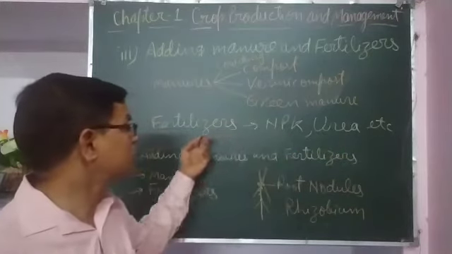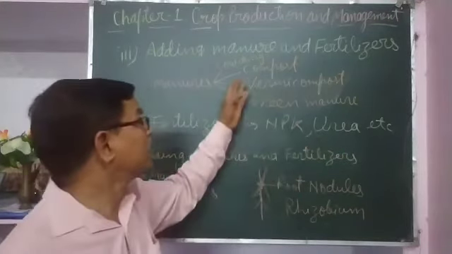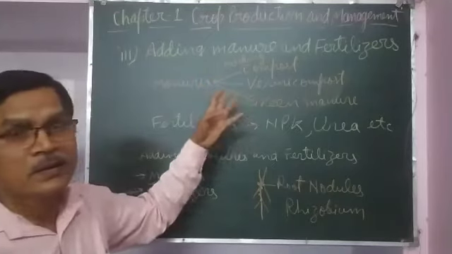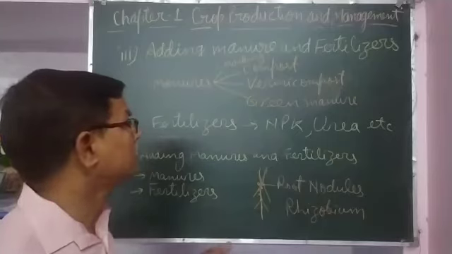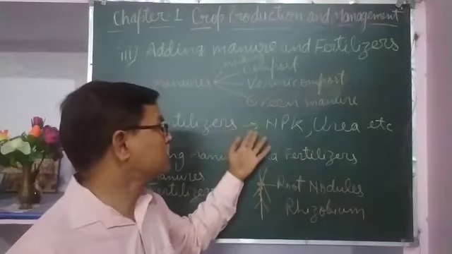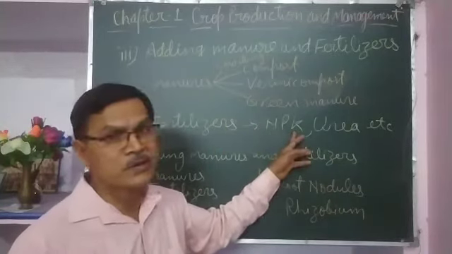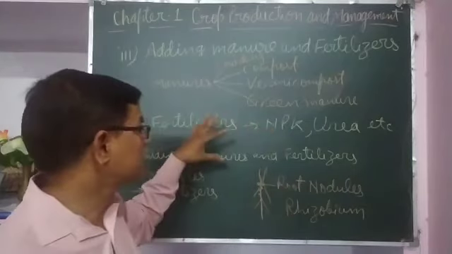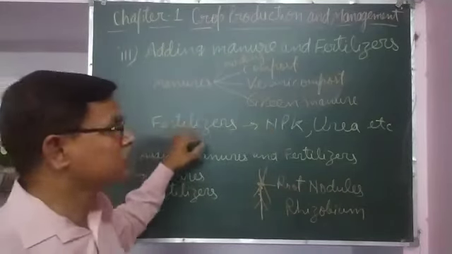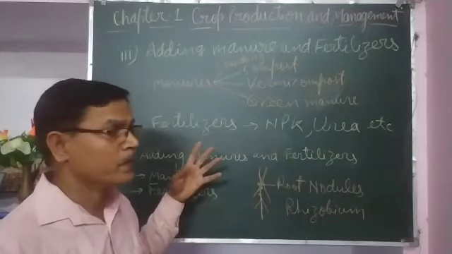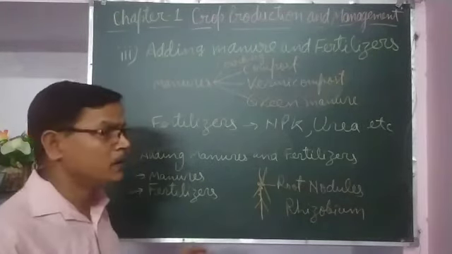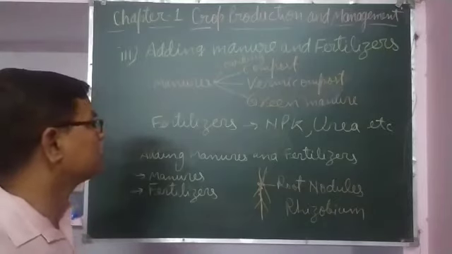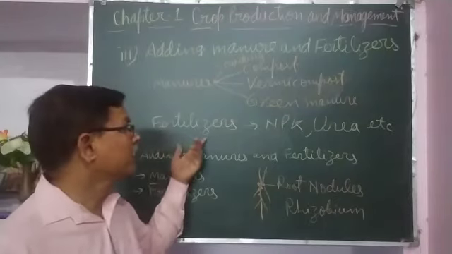So these fertilizers are nutrient specific, and whatever manures are there, they have most of the nutrients in them, but they are not rich in nitrogen, phosphorus and potassium. So farmers use both manures and fertilizers in combination. Manures are used in the crop field and fertilizers are also used in the crop field.